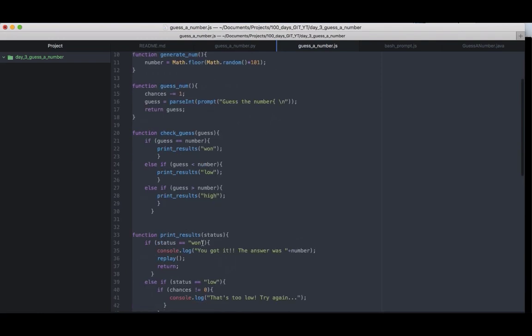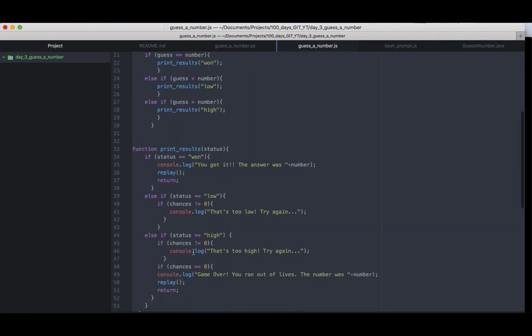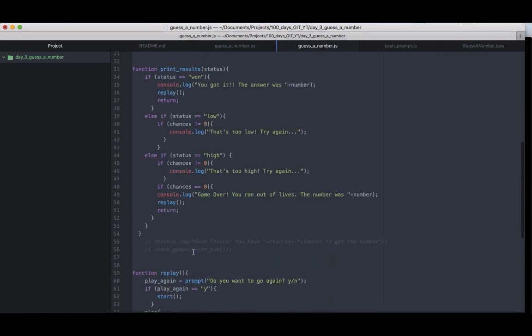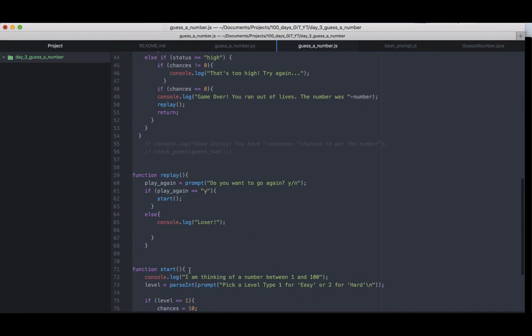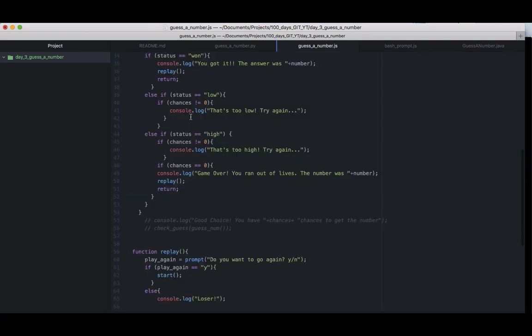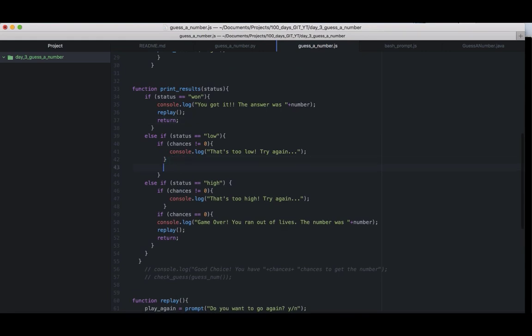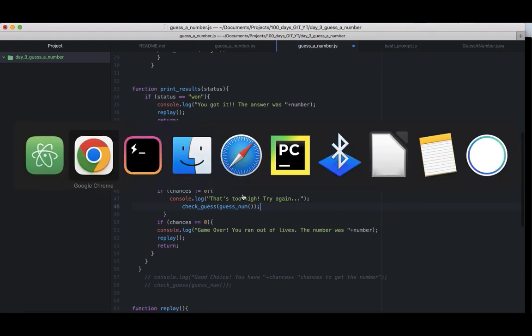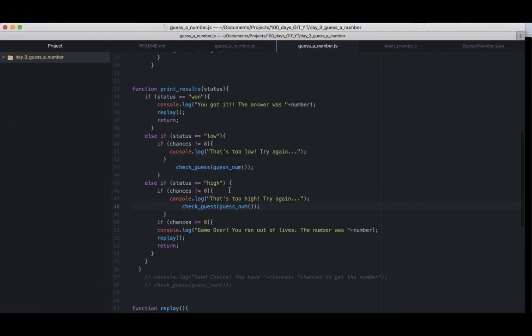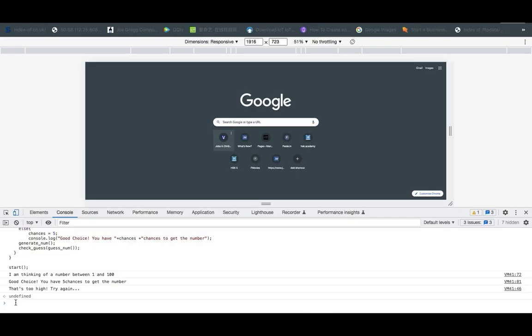No, what did I do? Too high, try again. After printing that out, what was it supposed to do? Let's see. Okay, check again, and then I didn't check out that function already in JavaScript. It kinda just prints out that it's too high and never comes back. It is supposed to continue. Now if the chances are still there, it was supposed to give me another chance.